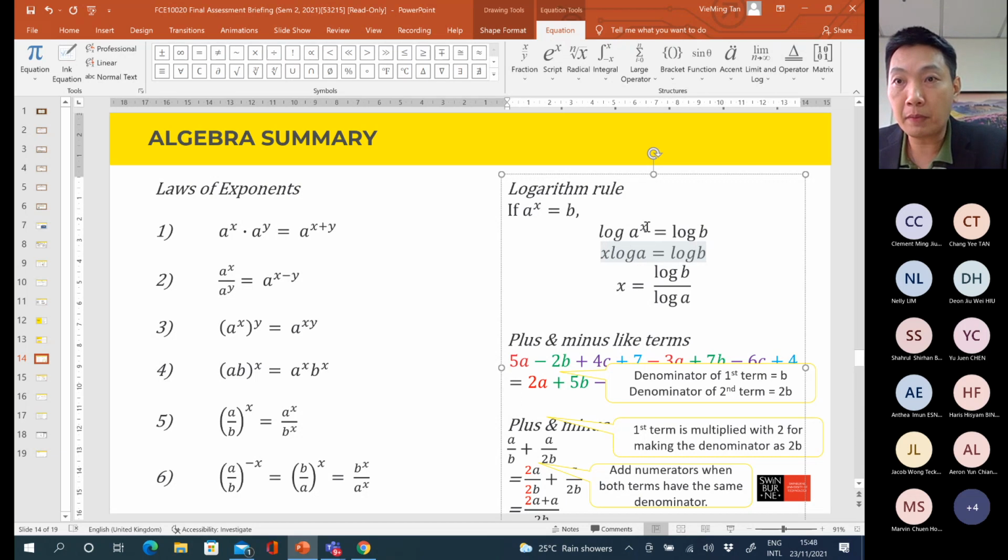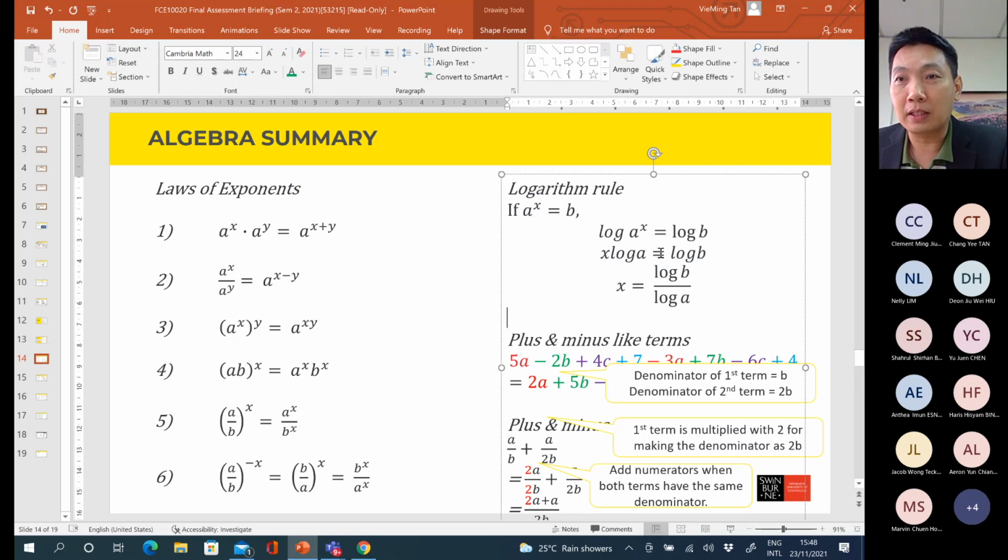So now the x is the base number, and you can bring log a to the right hand side, becoming divided by log a.